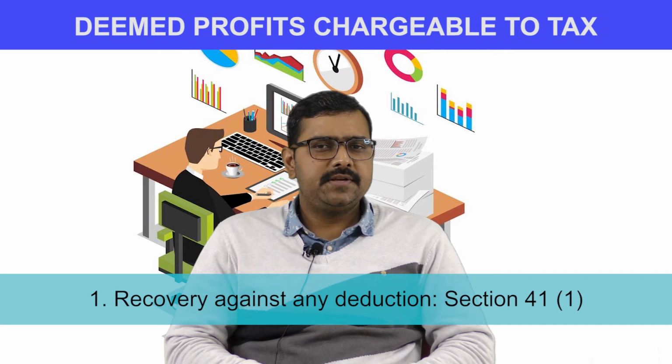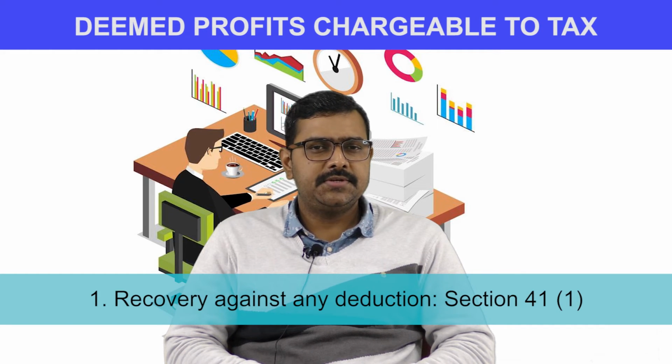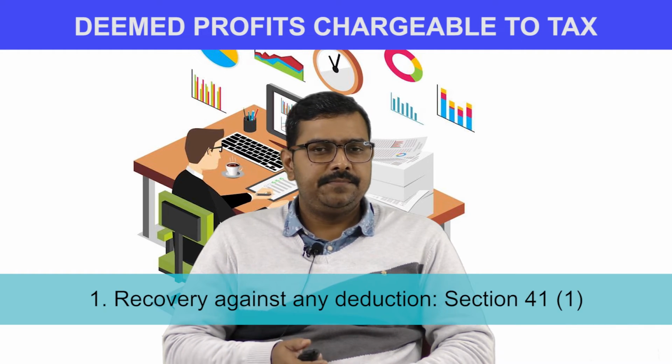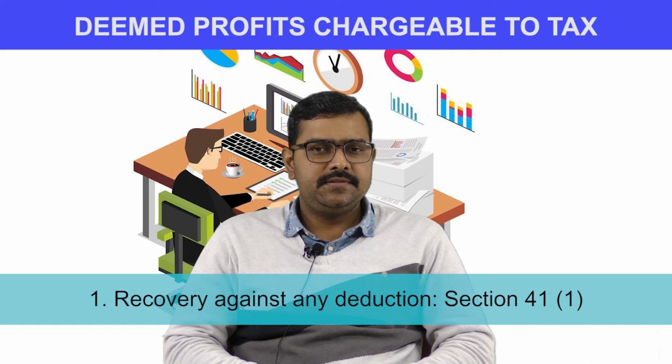So in case a deduction was allowed to the SSE in any previous year on account of loss, expenditure or trading liability incurred, and during the current year the SSE has obtained a refund of such loss or expenditure or has obtained some benefit in respect of such trading liability by way of remission or cessation thereof, then such amount obtained shall be deemed to be the profit and gains of business and profession and is chargeable to tax as the income of that previous year. Even if the business is not in existence in the year of recovery, it shall be taxable. In case of amalgamation or demerger, it shall be taxable in the hands of the successor.